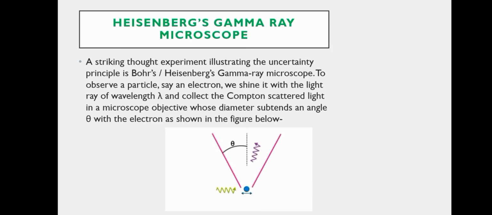Now it is Heisenberg's gamma ray microscope. A striking thought experiment illustrating the uncertainty principle is Bohr's or Heisenberg's gamma ray microscope. To observe a particle, say an electron, we shine it with a light ray of wavelength lambda, and call it the Compton scattered line, in a microscope objective whose diameter subtends an angle theta with the electron, as shown in the figure below. As you can see here,